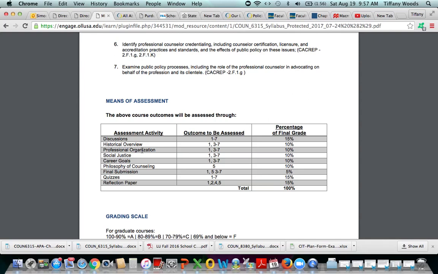But we have them broken up so that you don't have so much of this due at one time. You're going to turn it in periodically throughout the semester to get feedback before you do your final submission. You will have quizzes that are due each Friday and a reflection paper.